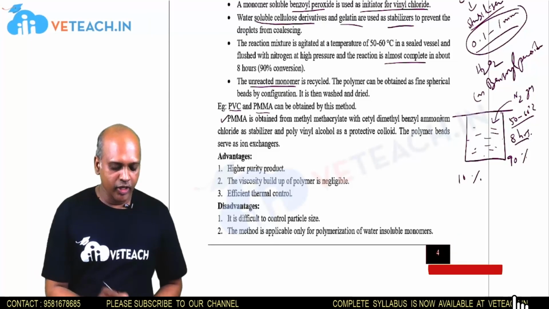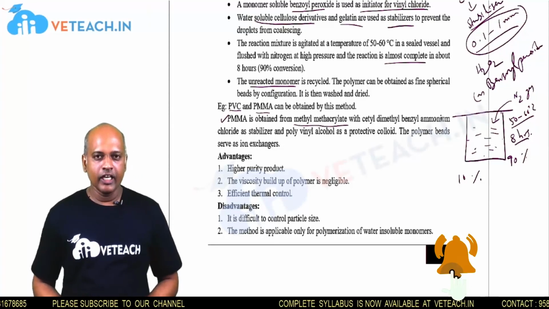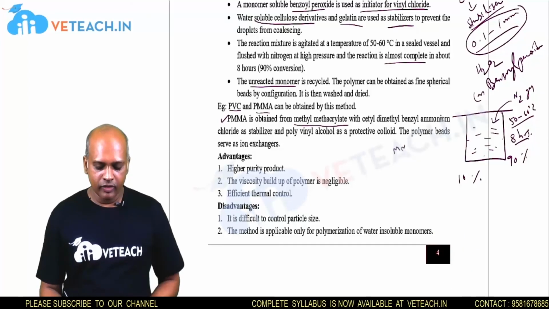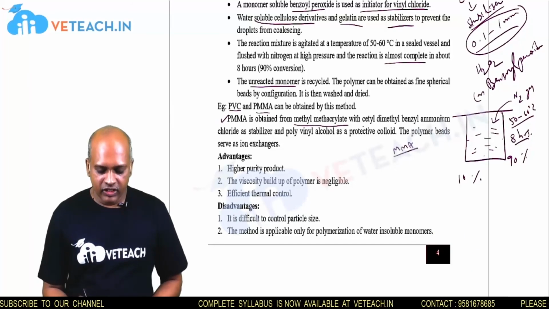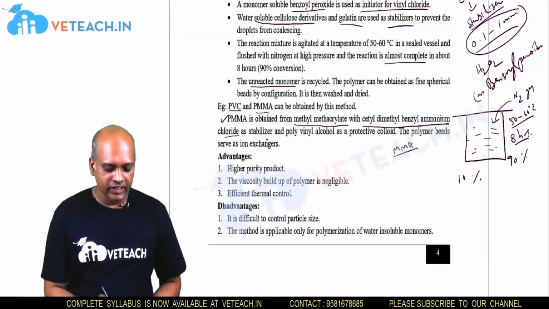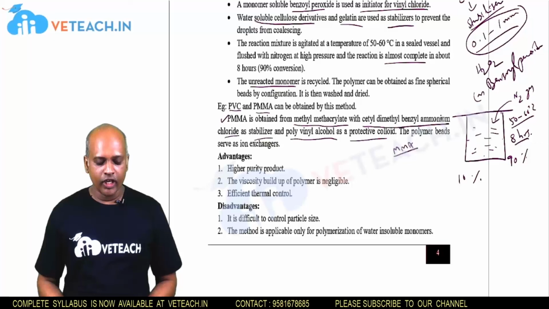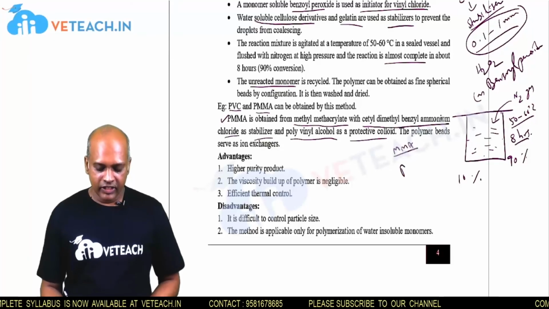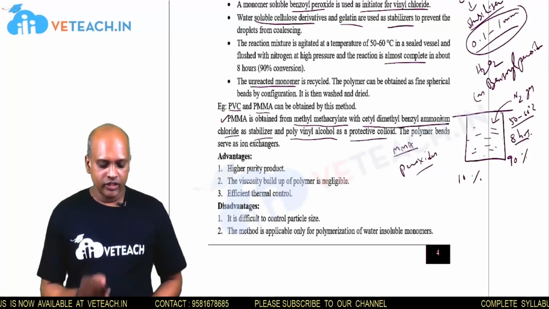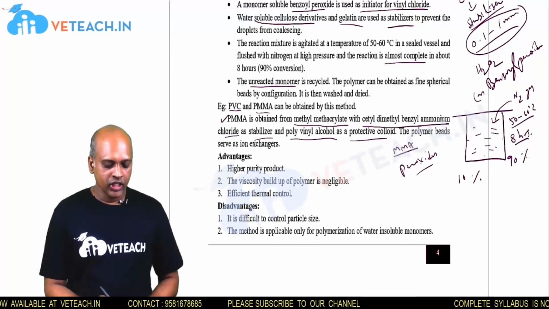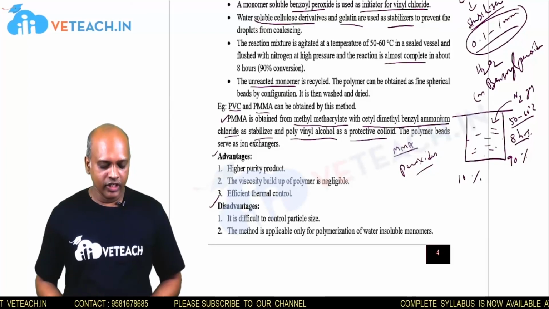For example, for PMMA the monomer is methyl methacrylate, MMA. Methyl methacrylate acts as the monomer, and acetyl dimethyl benzyl ammonium chloride acts as the stabilizer. Polyvinyl alcohol acts as the protective colloid, and peroxides act as the initiators for this suspension polymerization process. Next, this process also has some advantages and some disadvantages.